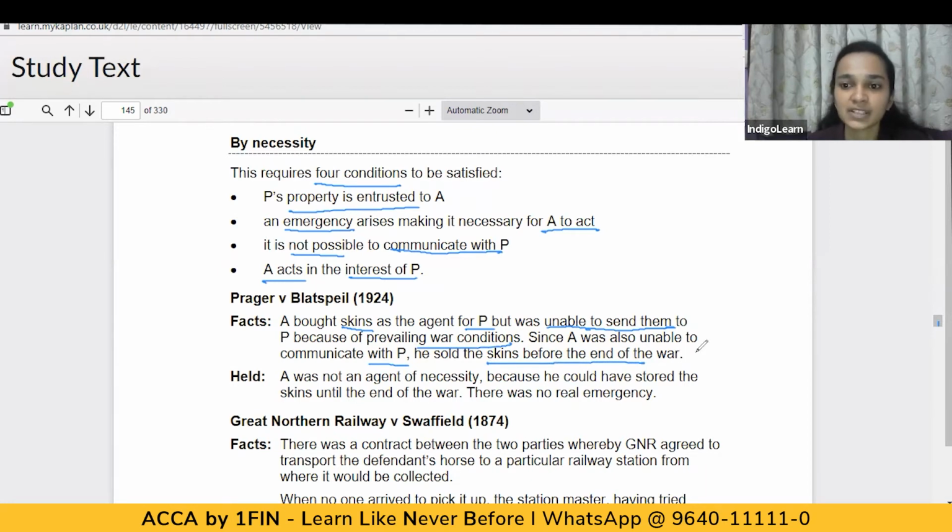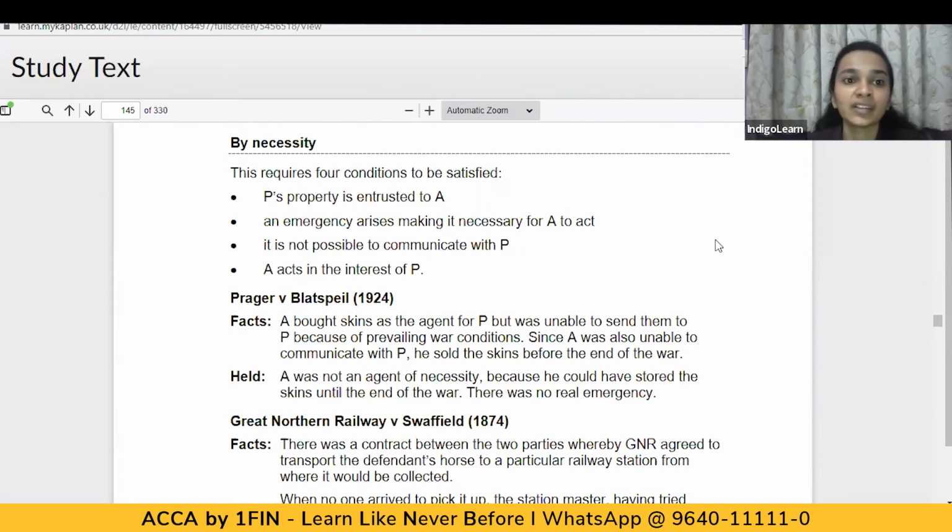Now, in this situation, what has happened? The agent had bought some skins on behalf of the principal, but he could not send the skins to the principal because of the war conditions, and also was not able to communicate with the principal. So the agent sells off the skins. Now, in this situation, the agent selling the skins, was it required? Was it in the interest of the principal?